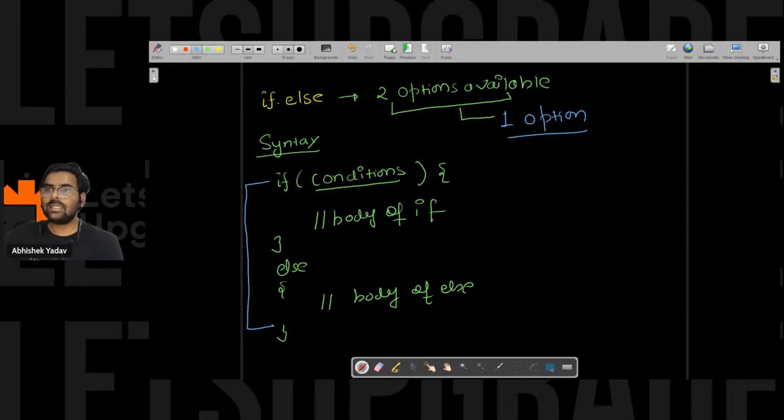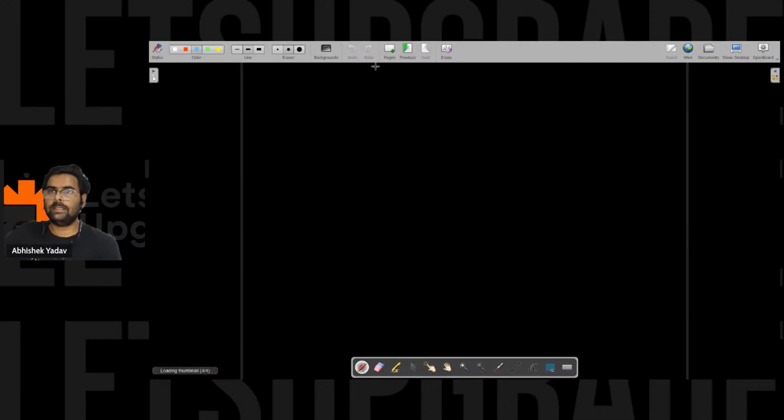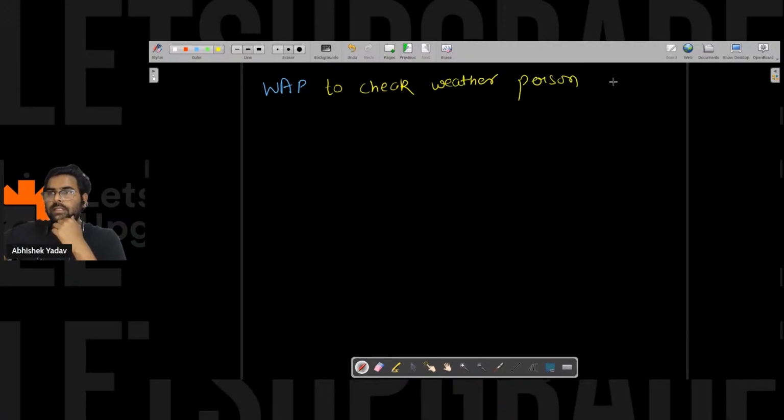So let's try to understand this with the help of an example. I have to create a program: write a program to check whether a person is eligible to vote or not.